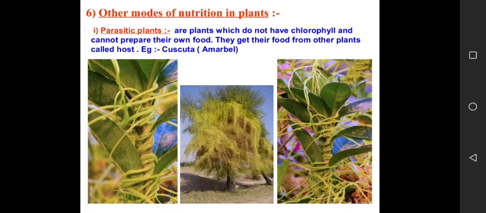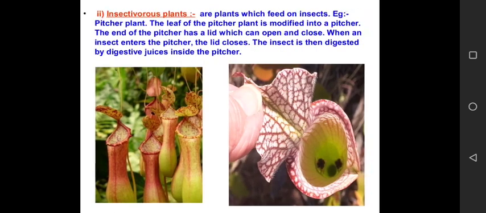Ultimately they are dependent on other green plants to obtain their food, and the plant on which parasitic plants are dependent to obtain food is called the host plant. A few examples you can remember. One example is cuscuta, which is generally known as amarbel.